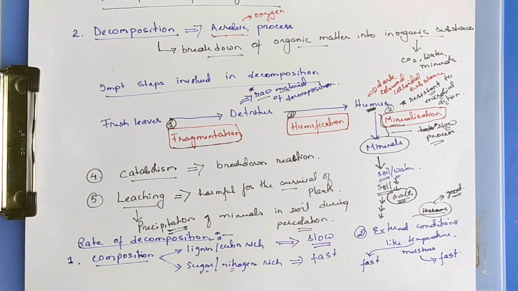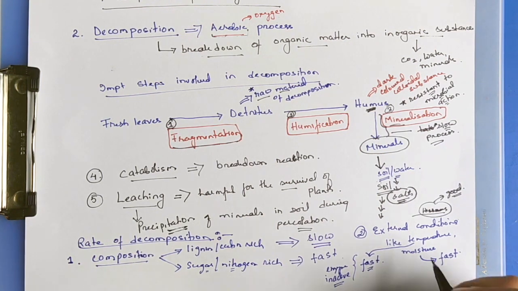Suppose the temperature is very low, then the enzymes become inactive and the rate of decomposition is slow. But if the temperature is optimum, then enzyme activity would be maximum and the rate of reactions would be fast.